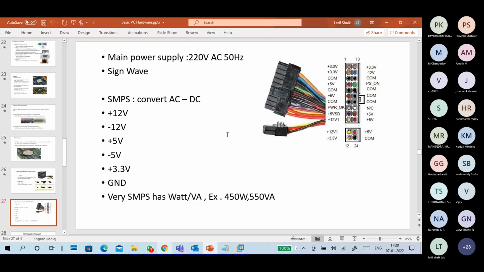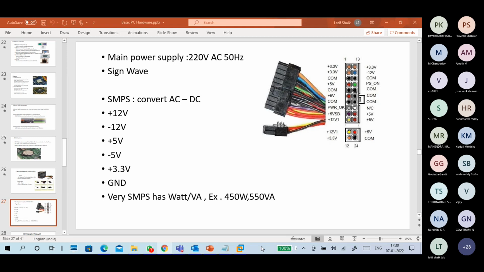Depends upon your computer, you have to choose your SMPS. That is very important. If there are more devices in your computer, like you have an SSD, multiple hard disks in your system, a motherboard, graphic cards, front panel connections, back panel connections, monitor connections, CD-ROMs working, so the SMPS load is very high. Then you have to choose a bigger SMPS.